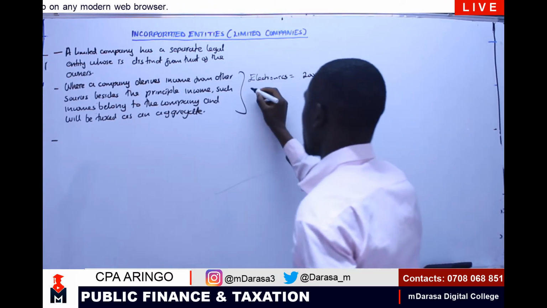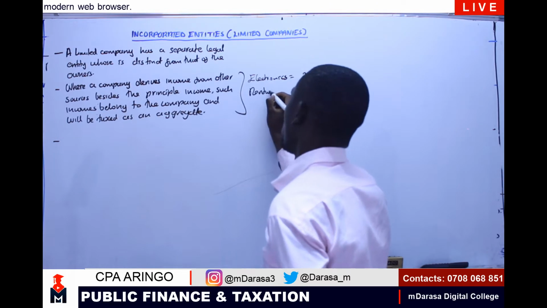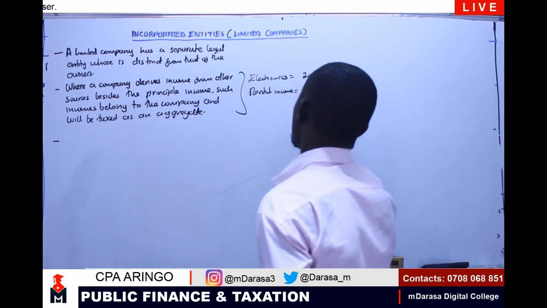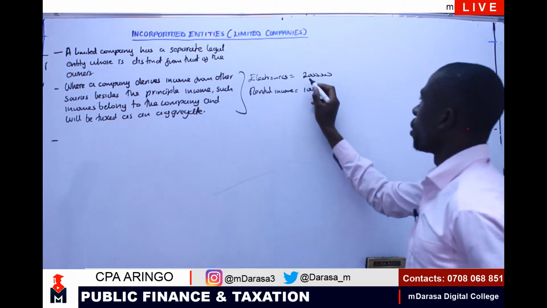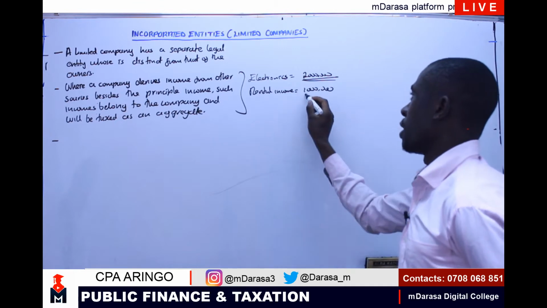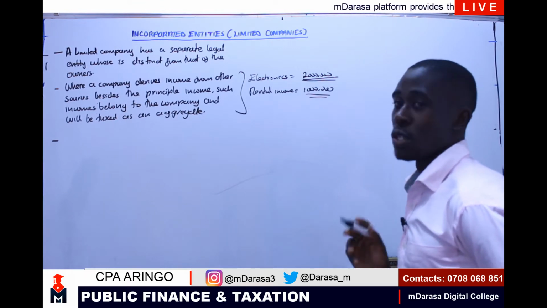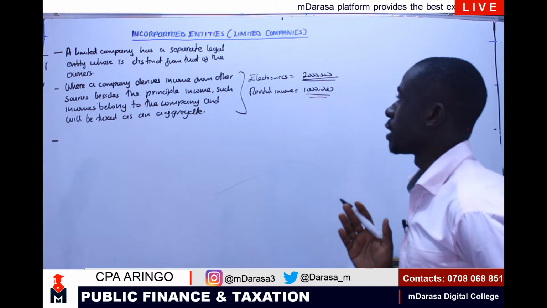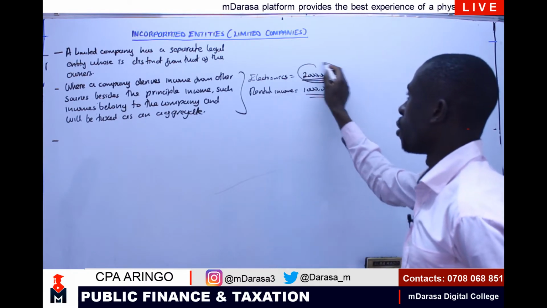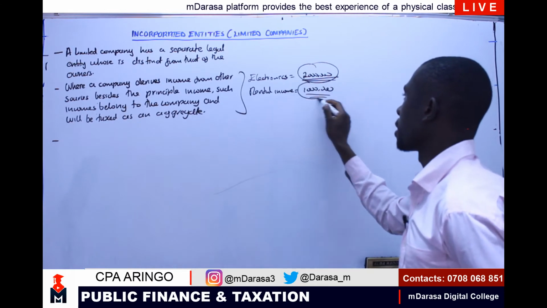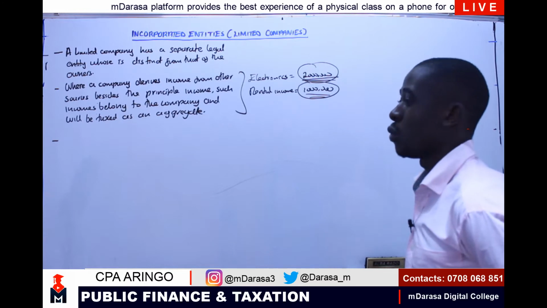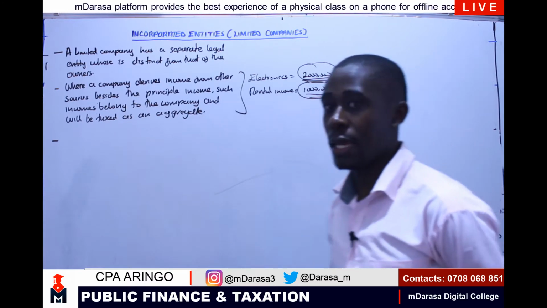I could be having other incomes elsewhere, talk of rental income, for example, maybe 1 million. So the 2 million is from our main activity, correct? Rental income is from our other sources. So if I want to determine the income to tax on this company, I'm going to take the one from our main activity, and aggregate it with other sources. Then we tax them as one income.